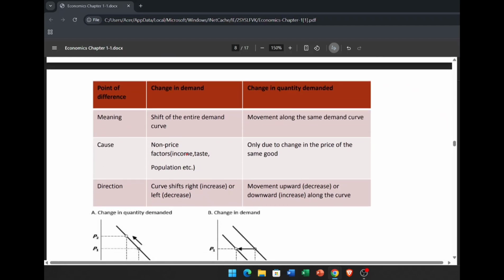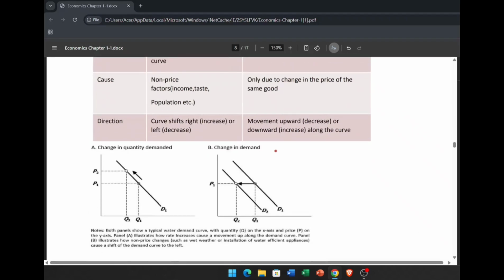Change in demand is caused by non-price factors like income, taste, population, and change in quantity demanded is caused by a change in the price of the same good. This was all about my topic, demand.